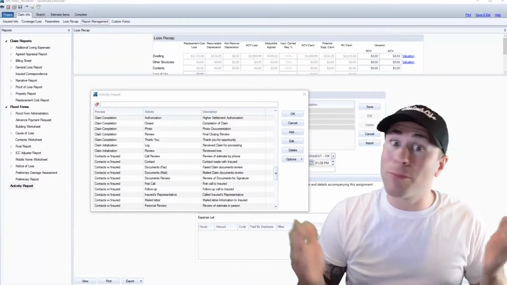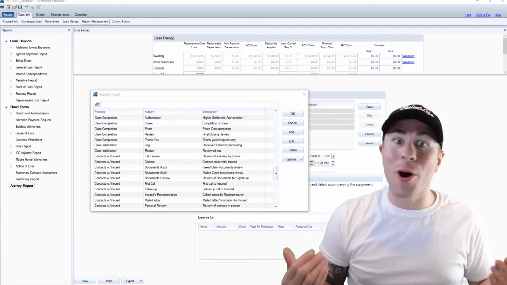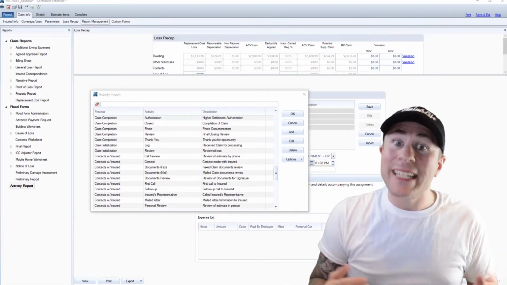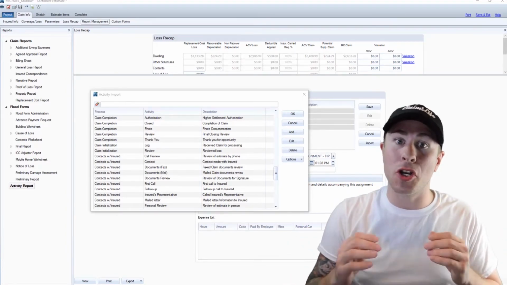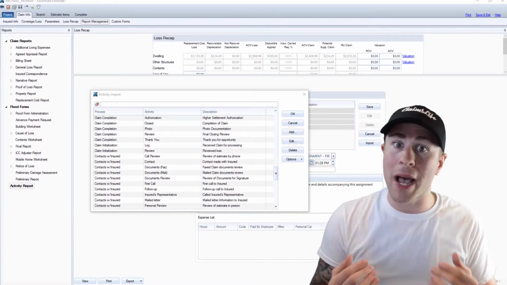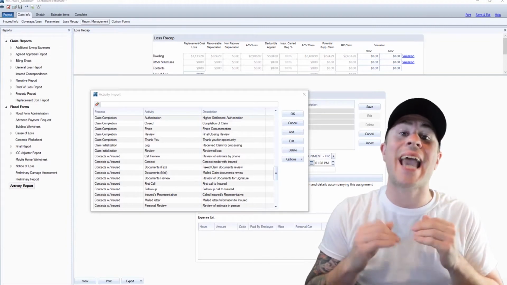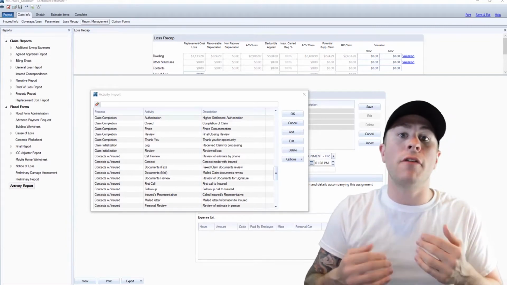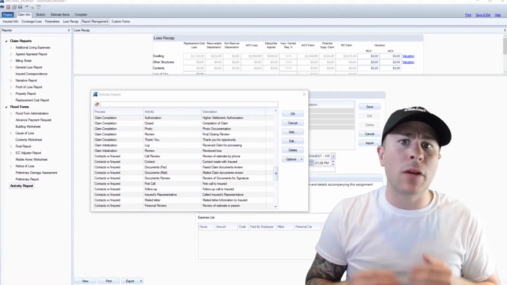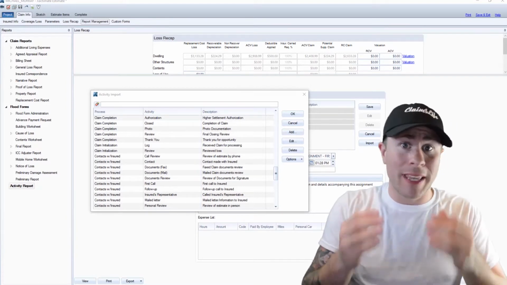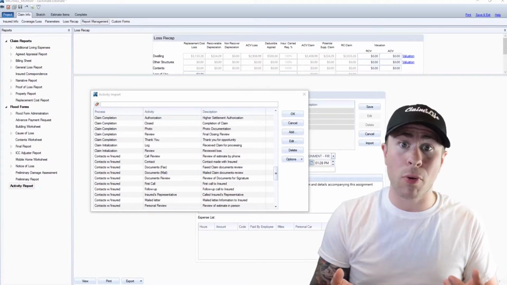And look at me now. I'm trapped inside of the software that we all love to hate, Xactimate. Now, I'm here to show you some awesome notes that I customized myself over years and years and have been using to save me countless hours of time that I would have spent editing and revising the notes that were given to me by Xactimate when I downloaded the program.